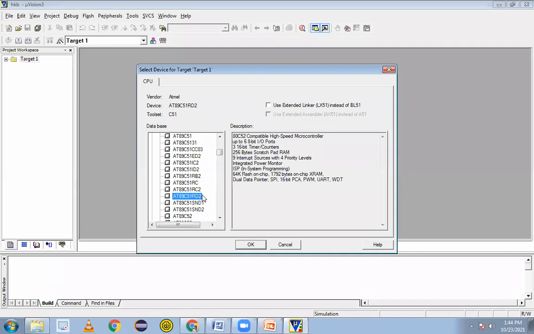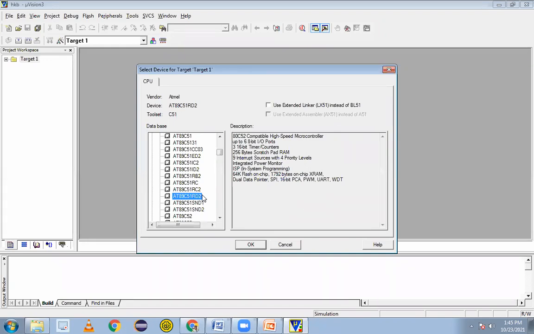In the third step, write: go to Atmel and select the device AT89C51 RD2. The initial two letters AT are for the Atmel company only.